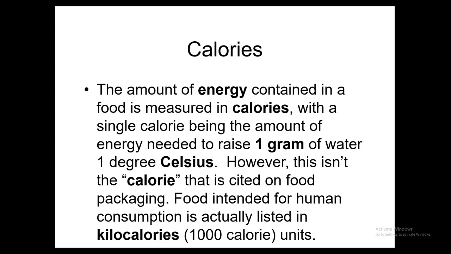However, this is not going to be what you find on the back packaging of calories. When you look at the food that's on these packages, it's going to be intended for human consumption, and it's actually listed as kilocalories or 1,000-calorie units. So with a kilocalorie, that's the correct term. You're going to see it labeled on packages as 100 calories, but really it means 100 kilocalories or 100,000 calorie units. And it does get confusing because if you go to another country, you will see it labeled as that.